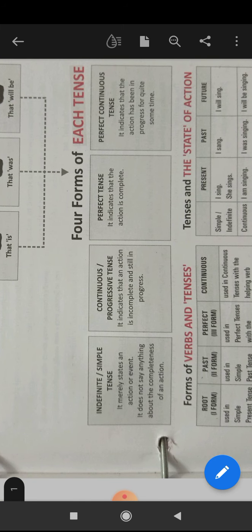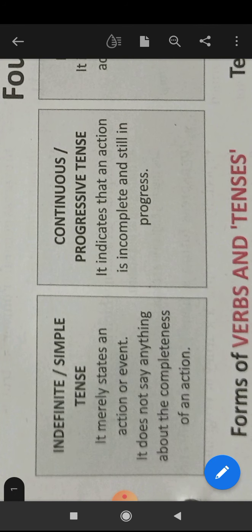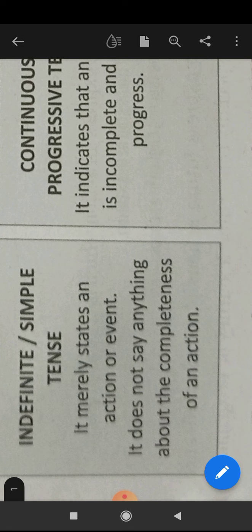See, there are 4 forms of each tense. You can say there are 4 main classifications of each tense. First one is simple, or you can say indefinite. It merely states an action or event. It doesn't say anything about the completeness or incompleteness of the action. Got it, bachche?